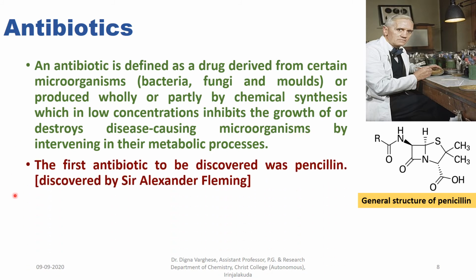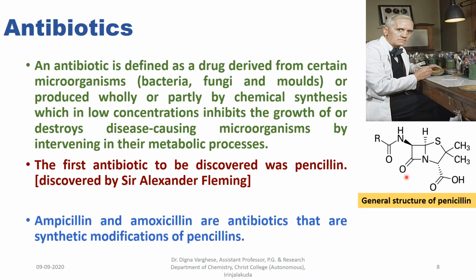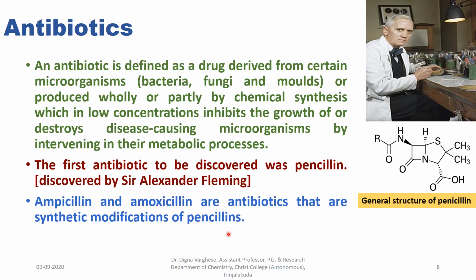The first antibiotic to be discovered was penicillin, discovered by Sir Alexander Fleming. The general structure of penicillin is shown in this figure. Ampicillin and amoxicillin are synthetic modifications of penicillins.